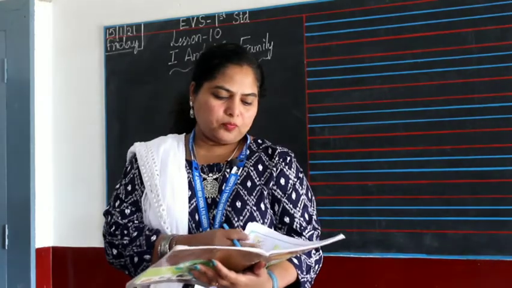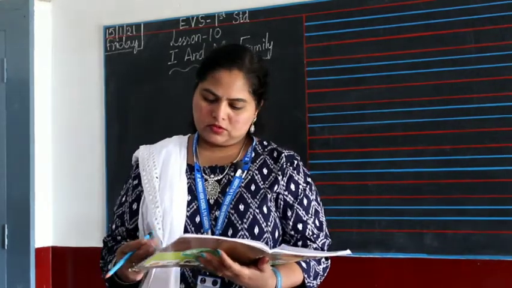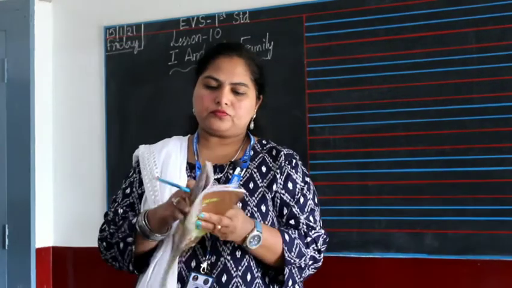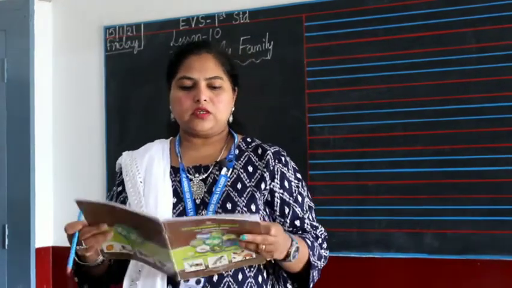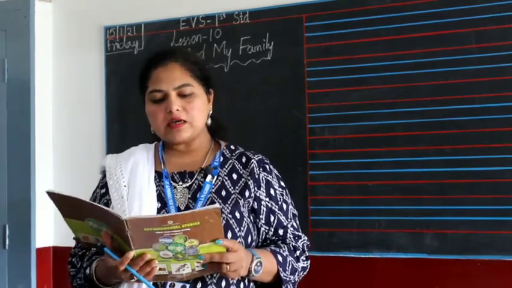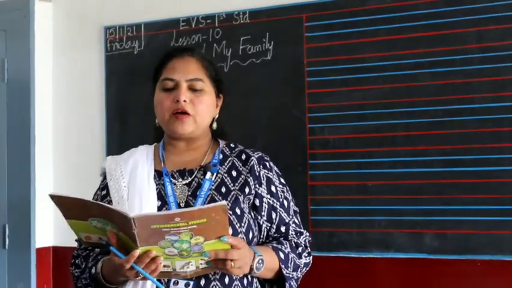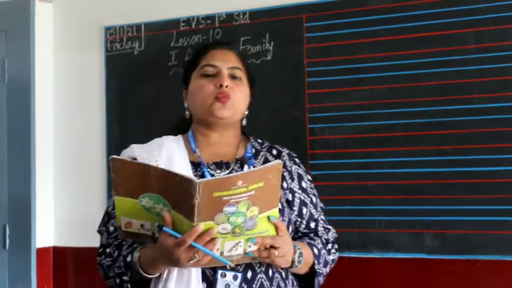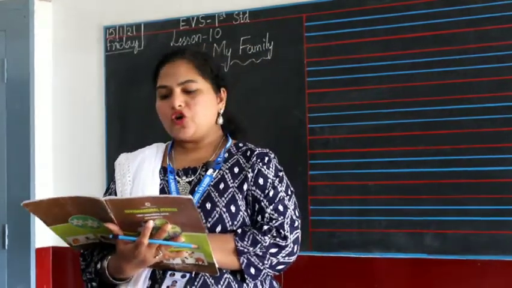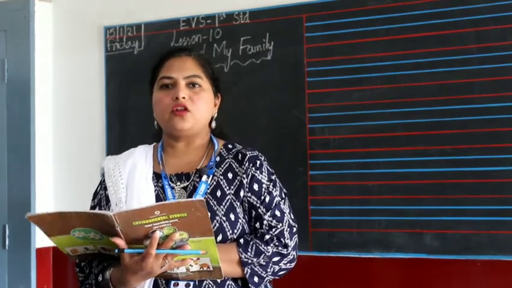Now let's go to page number 63. Observe the pictures given below. Put a tick mark in the box provided if you have them in your family. When you say they are in your family, that means they're all living in your home with you, right?